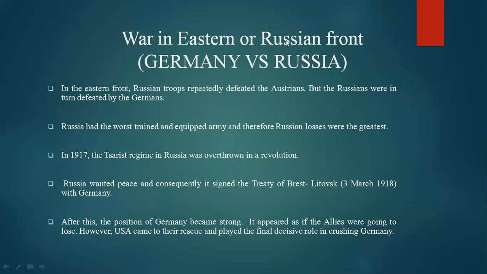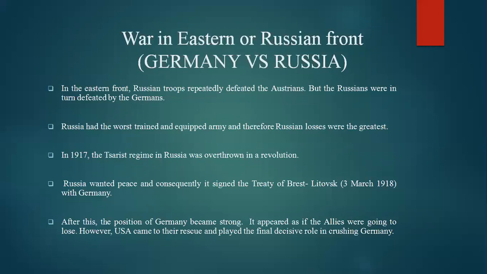War on the Eastern or Russian front. The Germans never wanted to sit quietly, so they decided to attack all the Allied powers, that means Great Britain, France and Russia. As I said at the initial time itself, the European powers got divided into two warring camps. The Central Powers were Germany, Austria and Hungary. They were attacking the Allied powers with the aim of extending their territory. That is one of the reasons for the happening of the First World War.